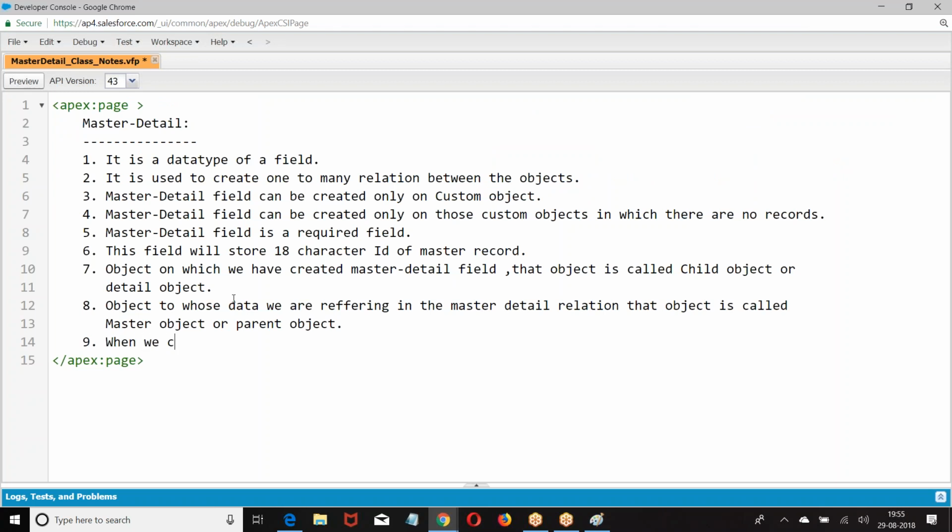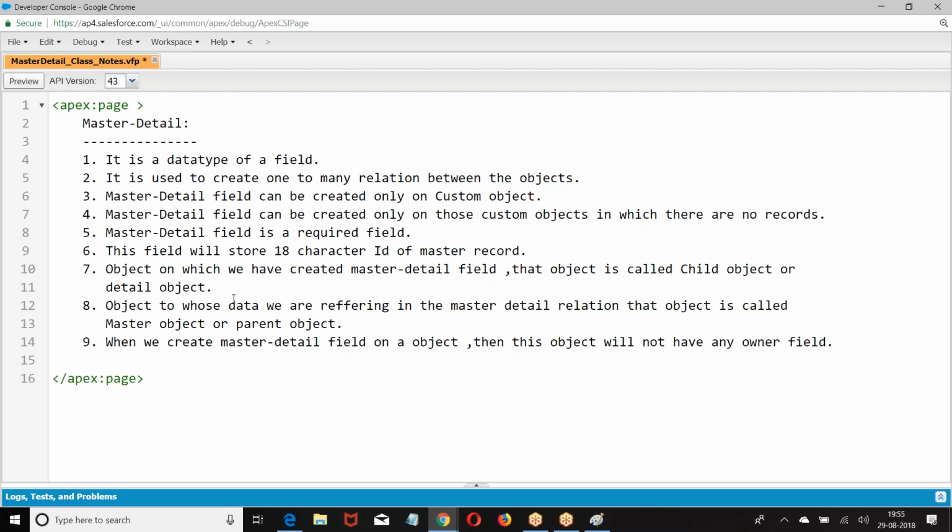When we create a master detail field on an object, then this object will not have any owner field.